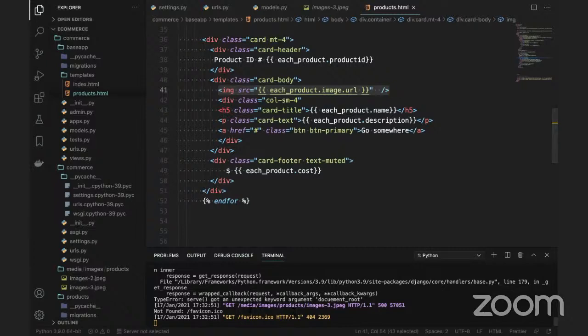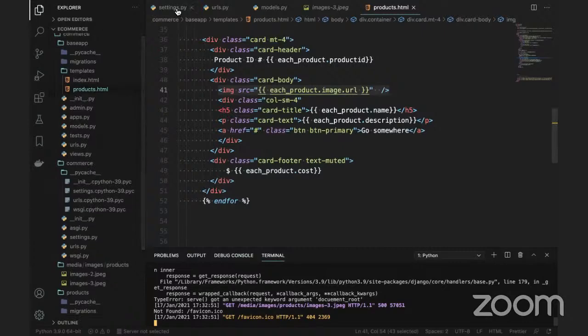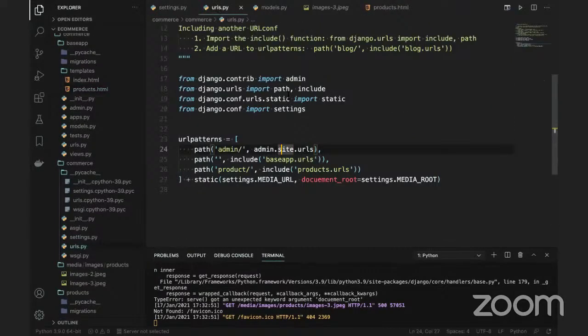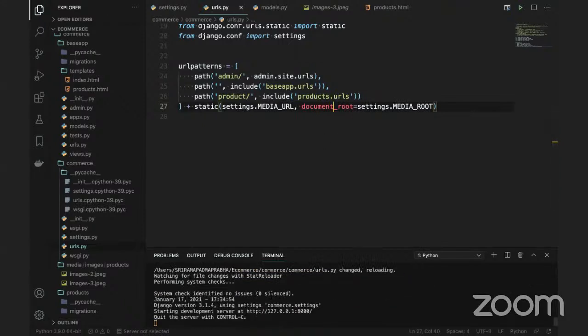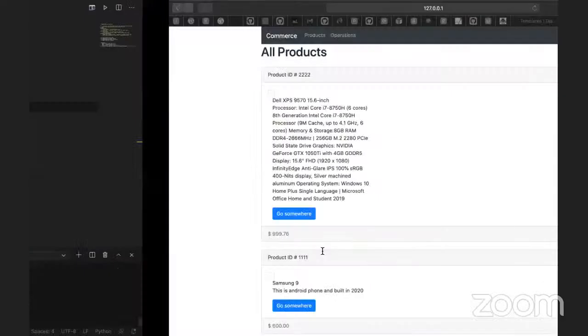If you look at this error, can you please read the error? Type error, serve got an unexpected keyword argument called document root, because there is some spelling mistake. It's my bad. If you go to urls.py, the spelling is wrong. If any error comes in Django, you need to debug. You can look at the error below itself, and you can easily find out Django errors. That's not a big deal.